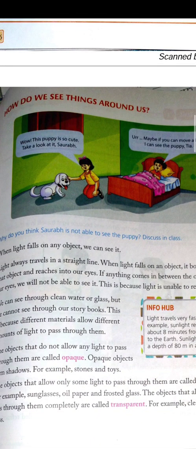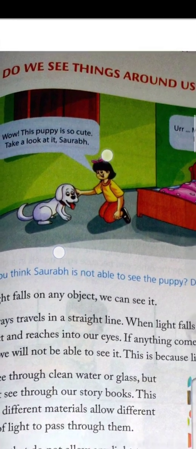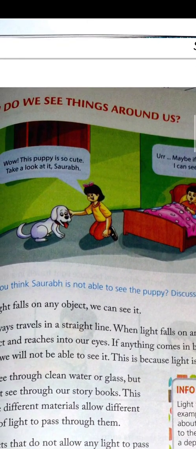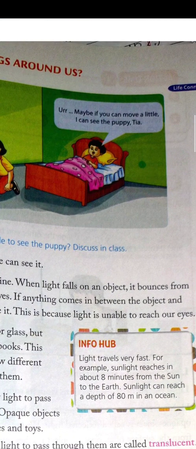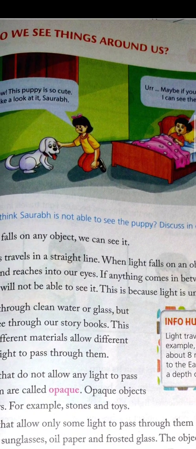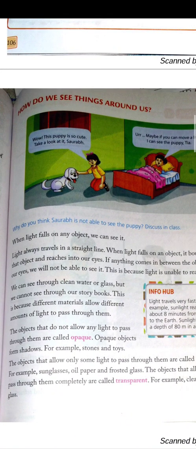How do we see things around us? Now see, wow, this puppy is so cute. Take a look at it, Saurabh. This girl is telling Saurabh to take a look at it. Or maybe if you can move a little, I can see the puppy. Now see, Saurabh can't see the puppy because this girl is not allowing Saurabh to see the puppy.